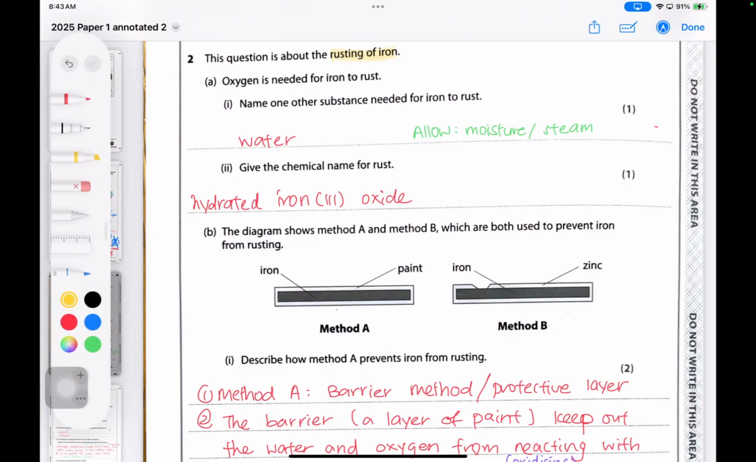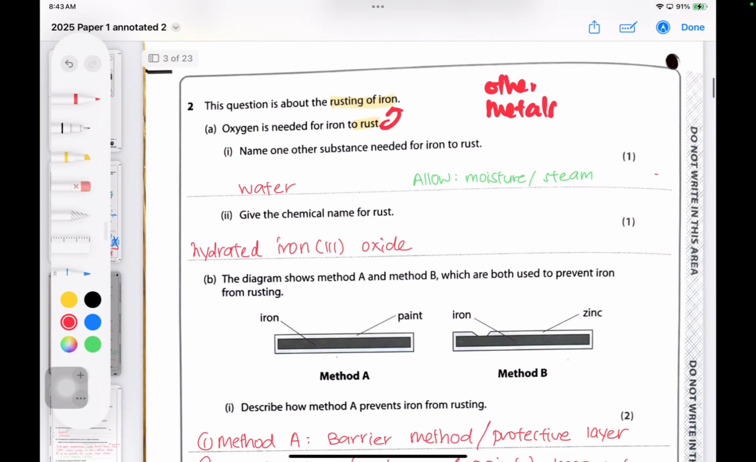The word rust is used for iron only. Rust is only for iron. For other metals, we'll use the word corrosion. So take note of that. Now, what is required for rusting? Oxygen is one, the other substance is water. They do allow the word moisture or steam, so look at alternative answers, but I personally like water, it's so straightforward. Water and oxygen, that's essential for us as humans as well, isn't it?